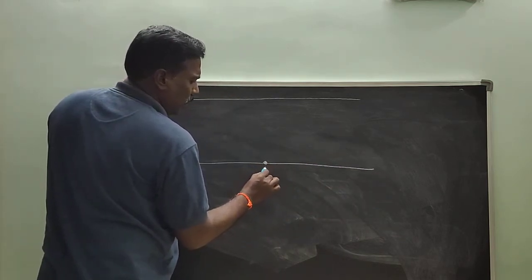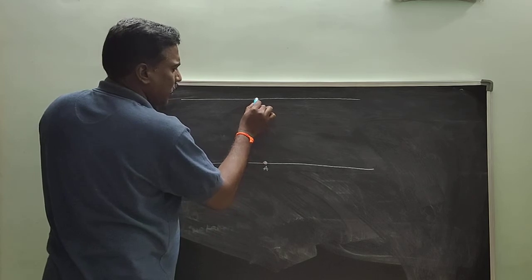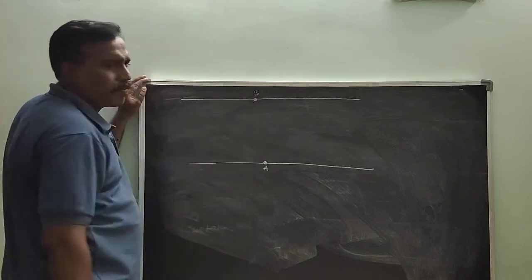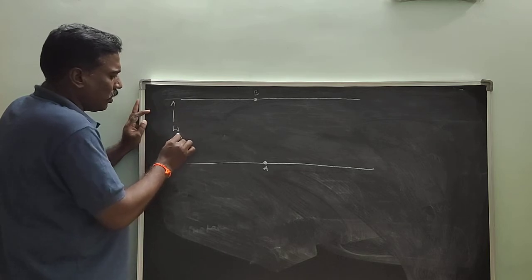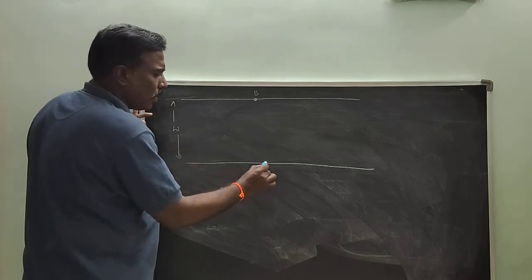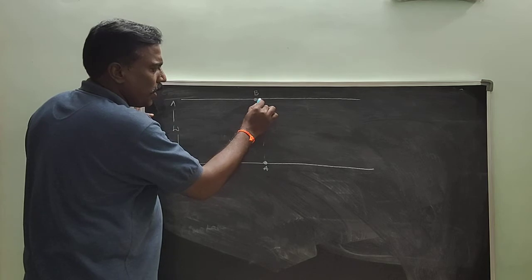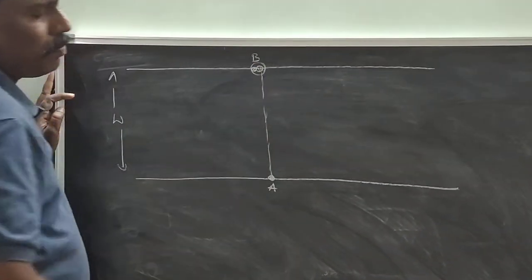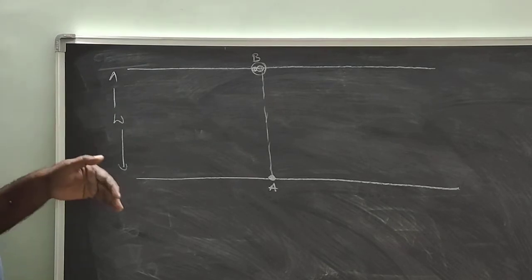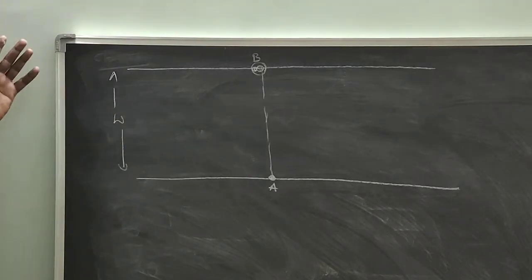Here, this point is A, this point is B. Suppose a person wants to cross the river exactly from A to B. He wants to reach exactly the opposite point. What is the direction to move?